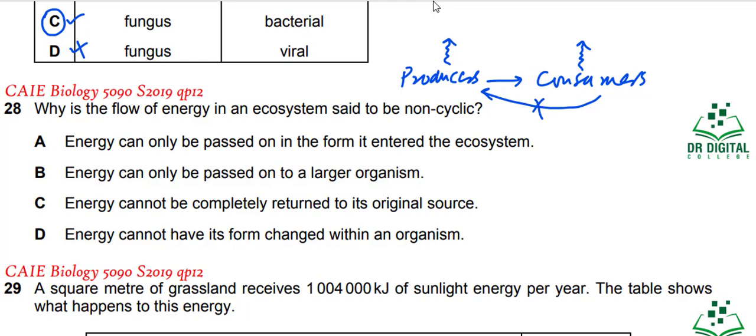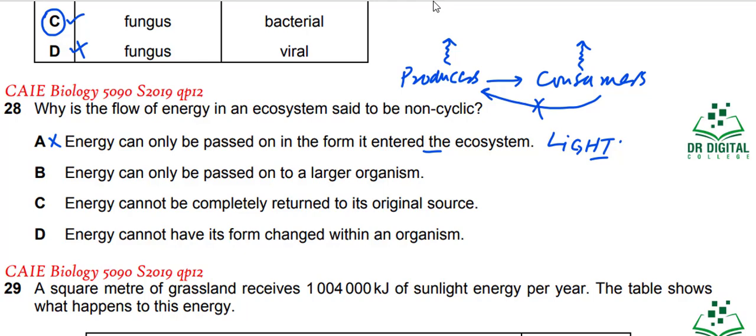Ultimately it will go to the decomposers and will be lost as heat. Energy very rarely comes back to the previous trophic level, or you can say it cannot be given back. Energy entered the ecosystem in the form of light, and in the form of light it cannot be passed. So option A is wrong.